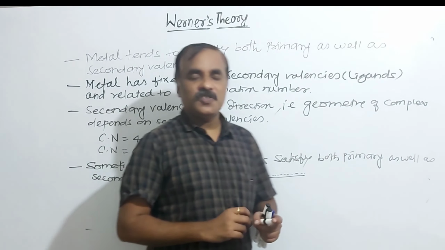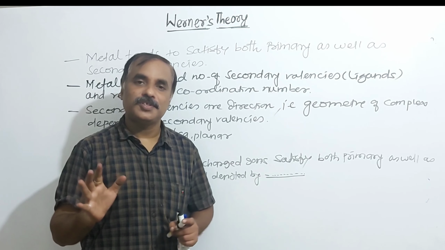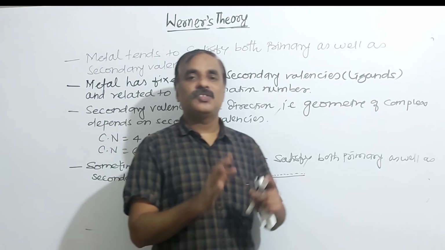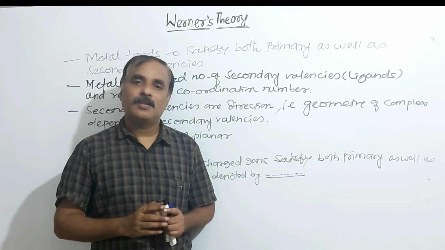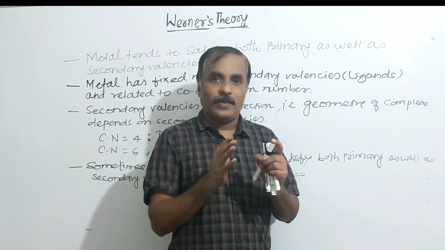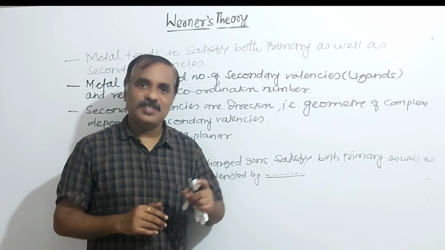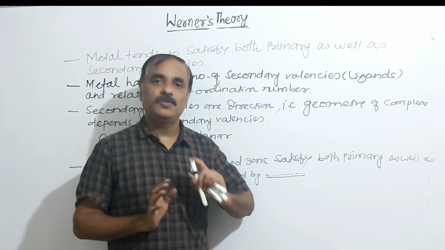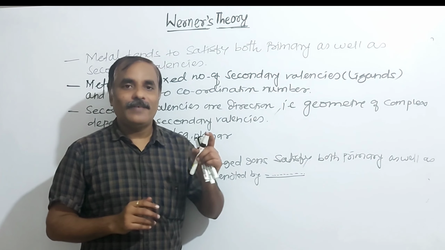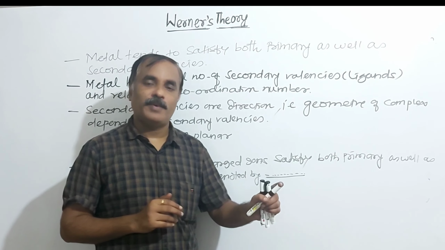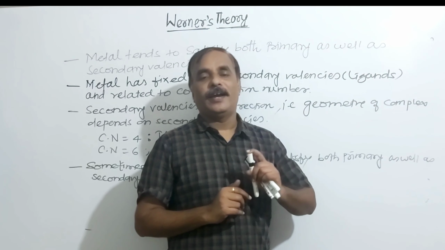So these are the assumptions of Werner's theory. Every element exhibits two types of valencies, primary valencies and secondary valencies. Primary valencies are ionizable, and we can separate them, that is why ionizable. Primary valencies are characterized by a compulsory negative charge. Primary valency is related to the oxidation state of the metal or metal ion. The symbol of primary valency is a dotted line.